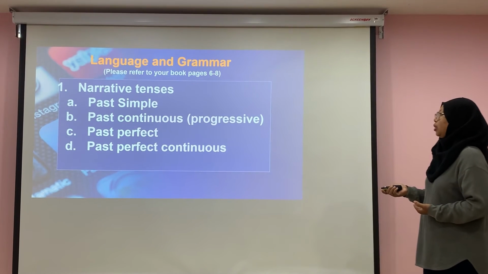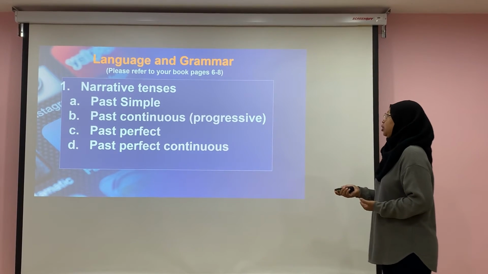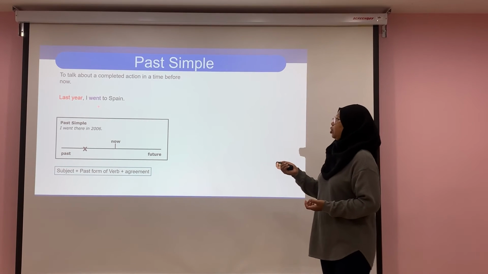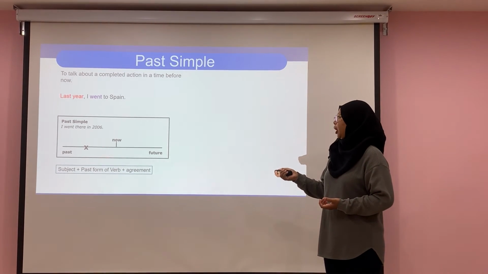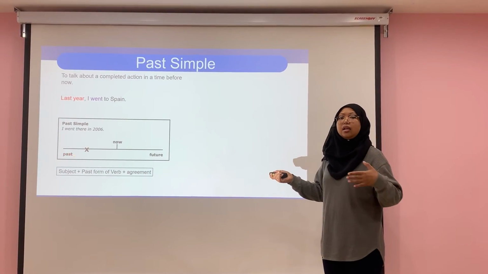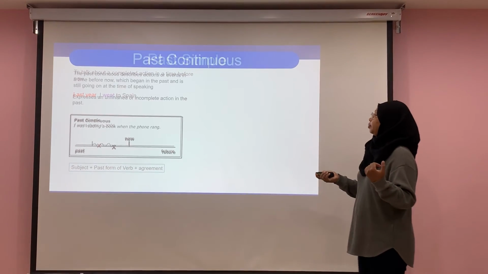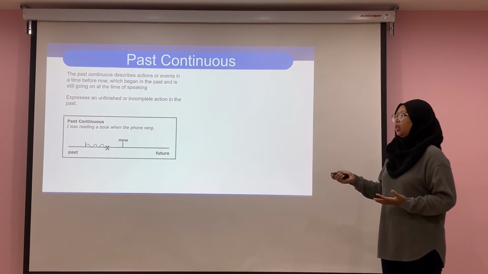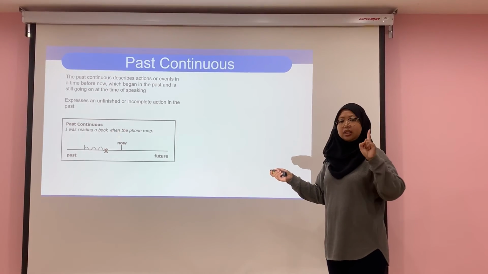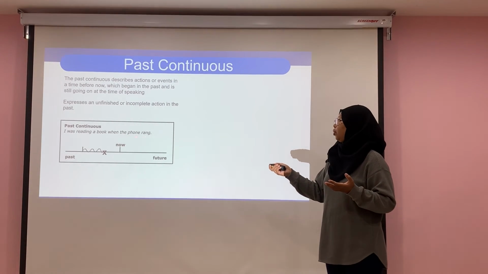Alright, past simple and past continuous, past perfect, and past perfect continuous. In past simple, you must use verb 2. This is the timeline. Past simple means everything that happened and the verbs have completed in the past. For past continuous, this is the timeline. Two things are happening at the same time. I was reading a book when the phone rang.